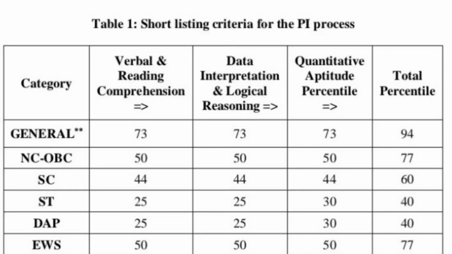For ST and DAP, it is 25 percentile in VARC and DILR, 30 percentile in quantitative ability, and overall it is 40 percentile in your CAT entrance examination. For EWS category, it is 50 percentile in all the three sections, and overall it is 77 percentile in your CAT entrance examination. So on this basis, the shortlisting of candidates has been done.